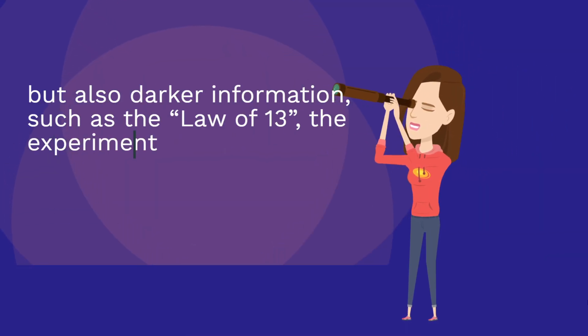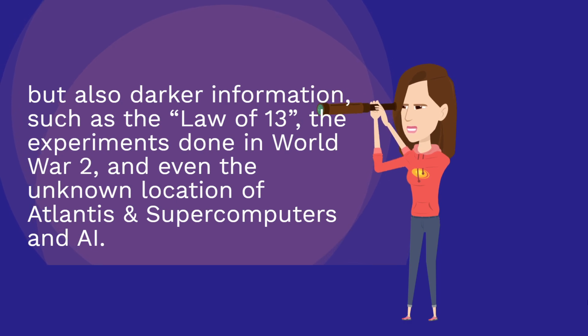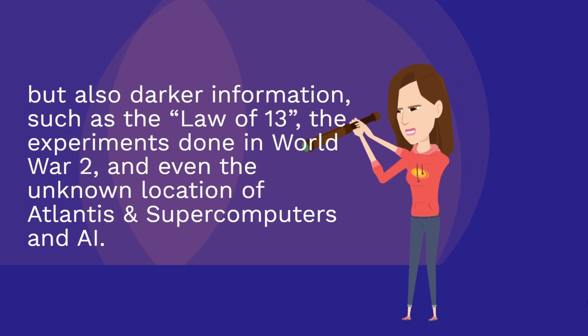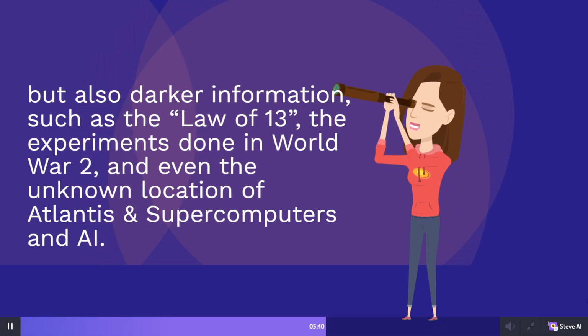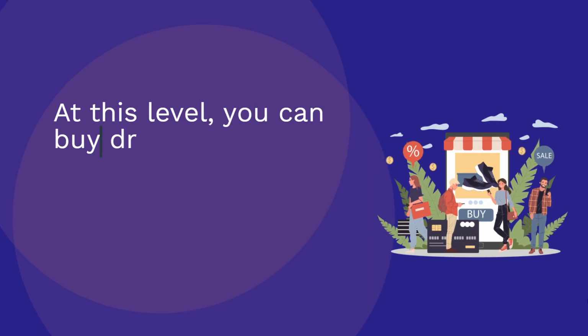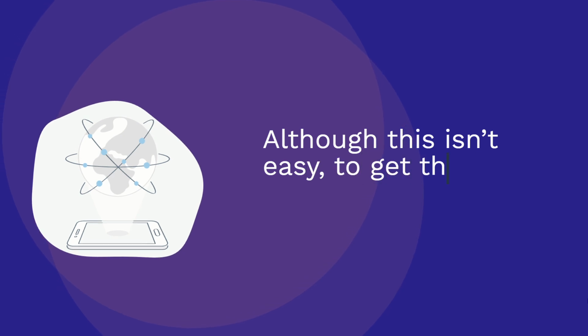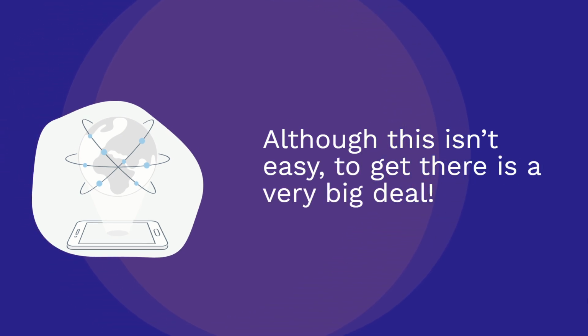But also darker information, such as the Law of 13, the experiments done in World War II, and even the unknown location of Atlantis and supercomputers. At this level, you can buy drugs, guns, and things that you can't find in the local market around you. Although this isn't easy, to get there is a very big deal.